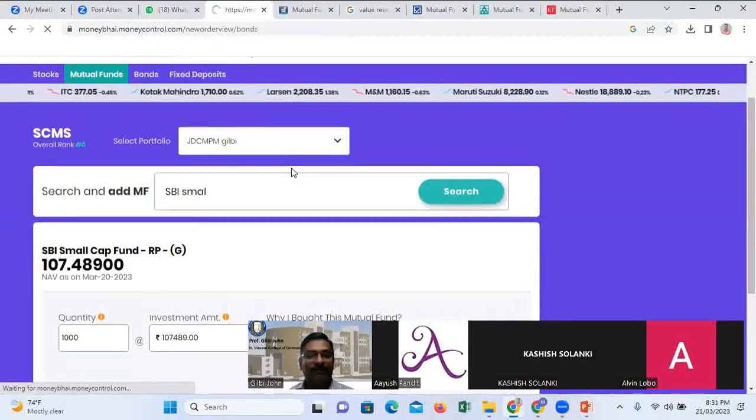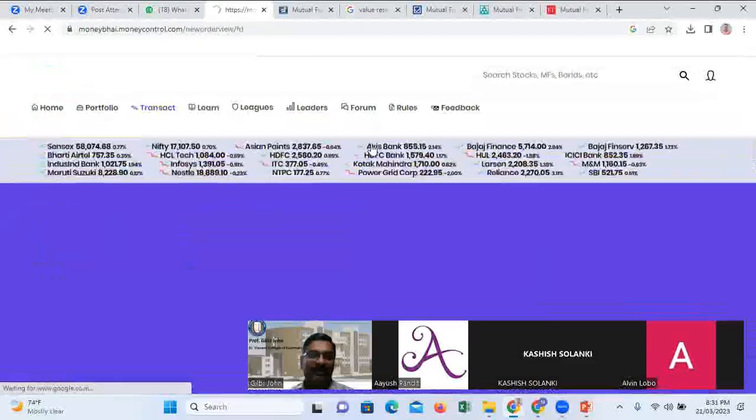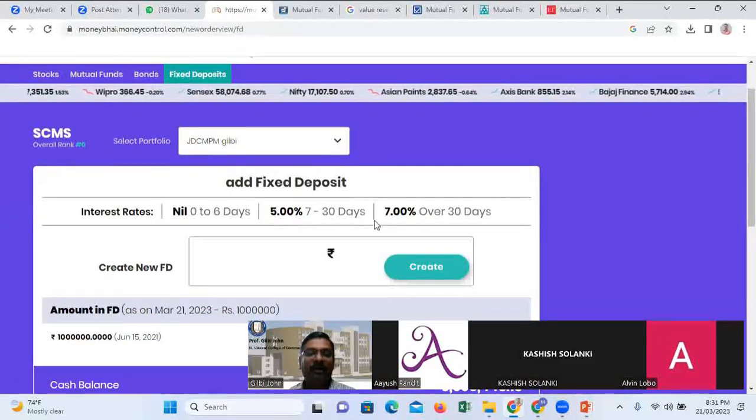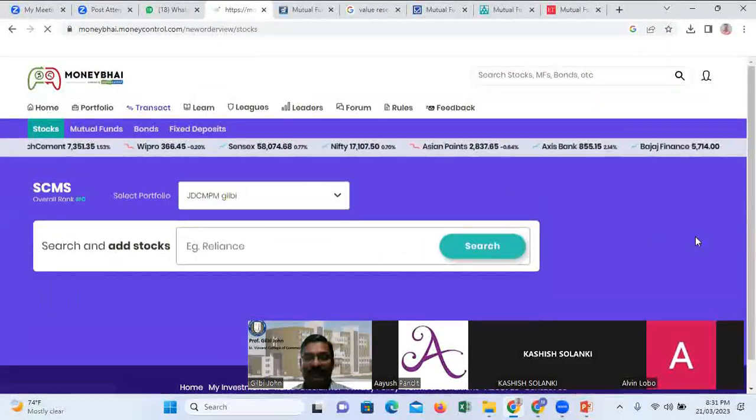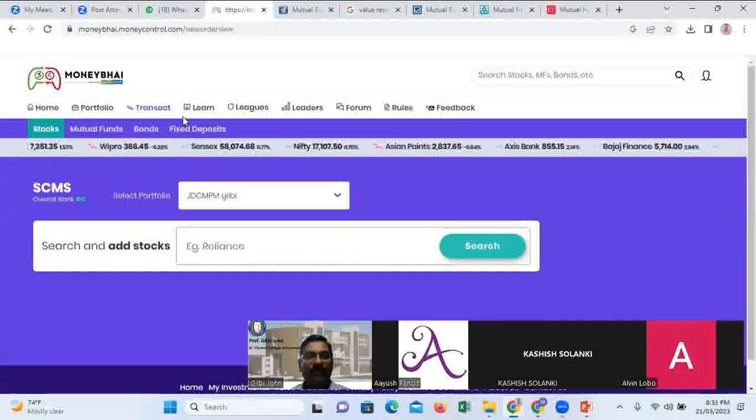The next one is bonds. Various types of bonds. For the time being, don't do bonds and fixed deposits. You wanted to know how much fixed deposits you can do. Currently, the rate is 5% to 7%. Don't do it for the time being. For the time being, you do only stocks and mutual funds. I hope what you have to do is open an account on Moneycontrol.com. Start buying and selling stocks and mutual funds. For a week or two, we will do it blindly.